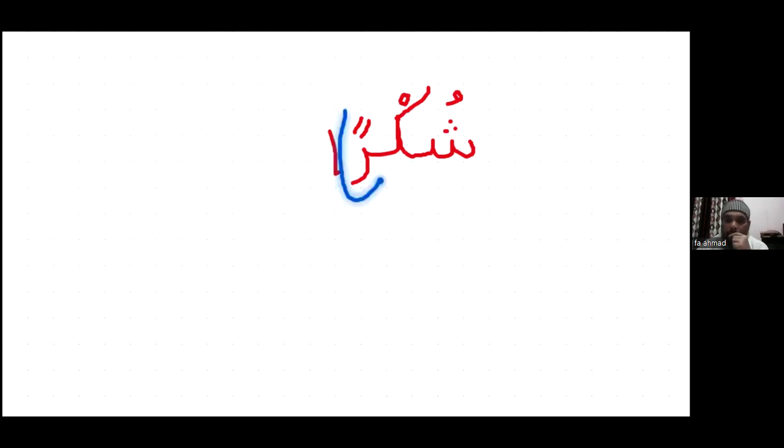So Tanween of Fatha sounds an. So ra has the Tanween sign, so ra sounds run. Shukran.